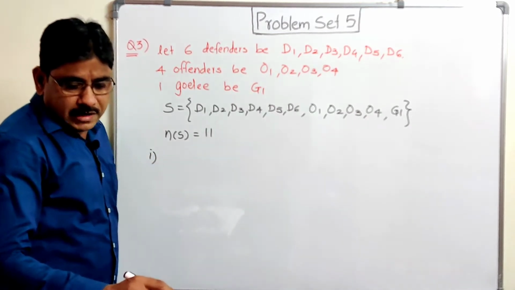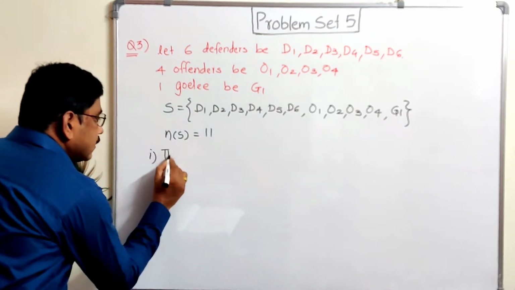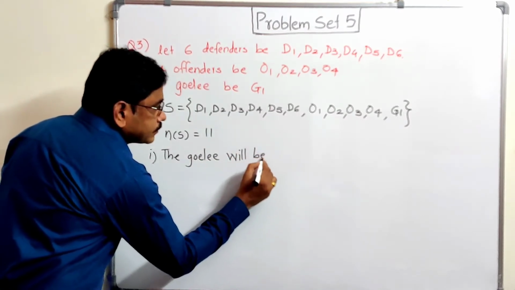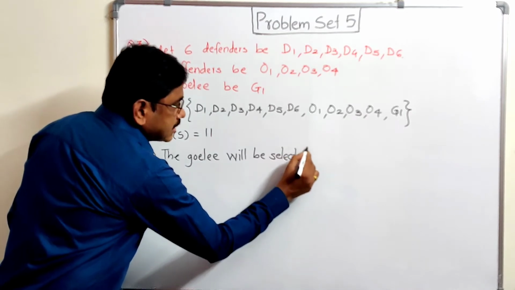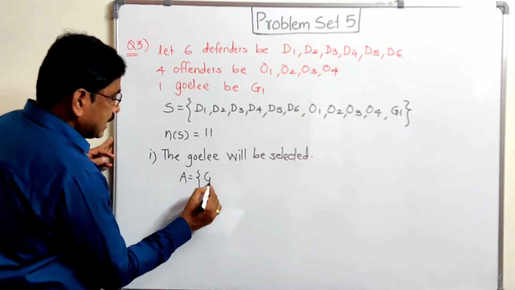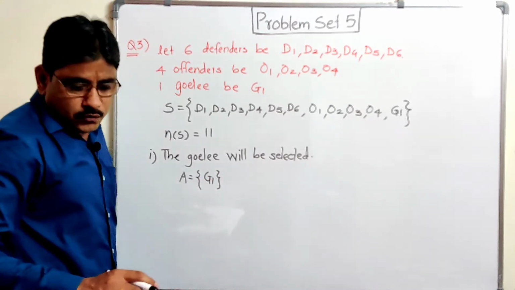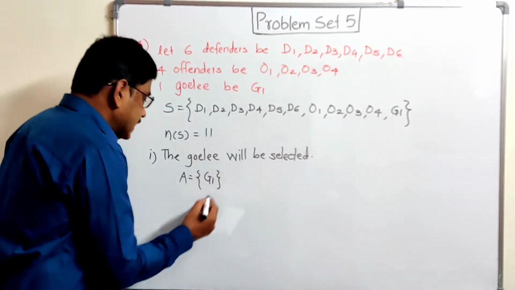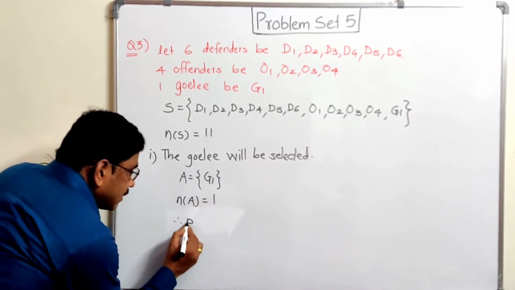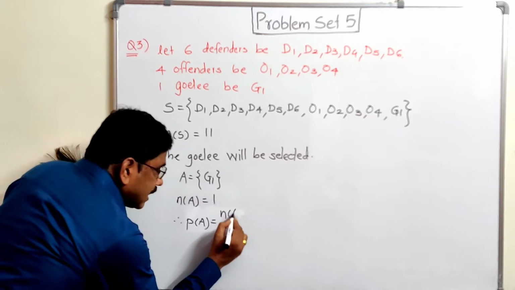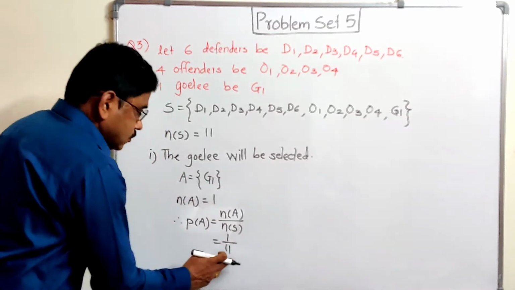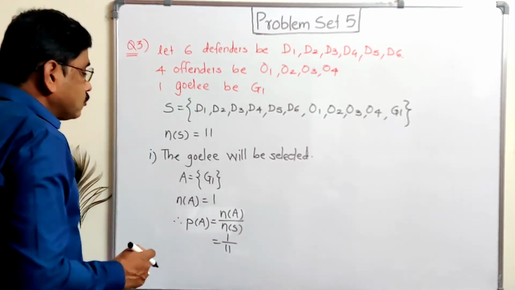Now the first condition is given. The goalie will be selected as a captain. So we get this, let it be set A. A is equal to, so only goalie means G1. Now we have to find the probability of that set. So n(A) is equal to 1, and therefore probability of A is equal to the formula n(A) by n(S), that means 1 upon 11. So that is the probability for the goalie to be a captain.